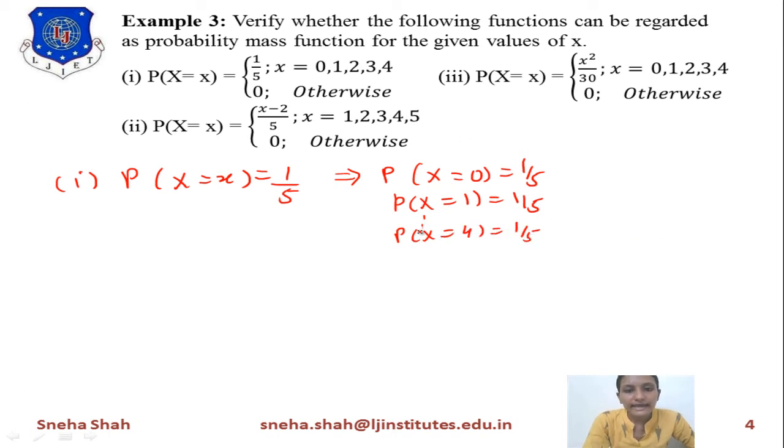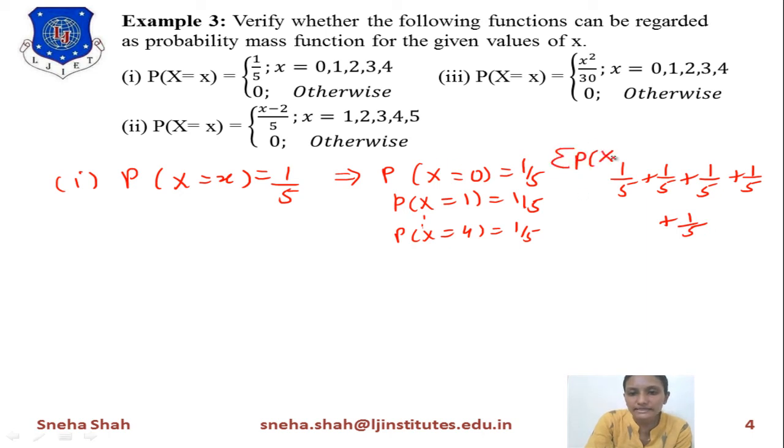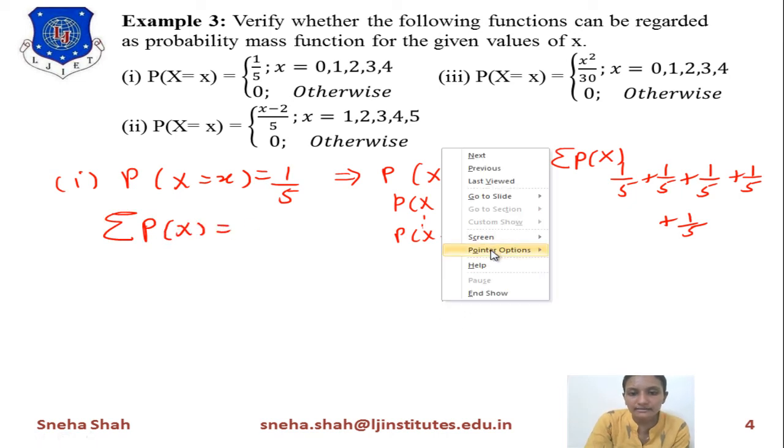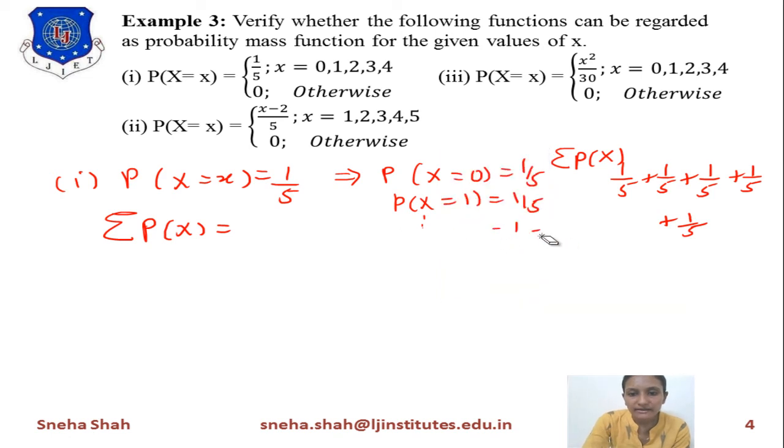So when we add all these terms, it gives you 1 by 5 plus 1 by 5 plus 1 by 5 plus 1 by 5 plus 1 by 5. So this is the summation of probability of x. When we take the summation of probability of x, its answer is 1 by 5 plus 1 by 5, all the terms.